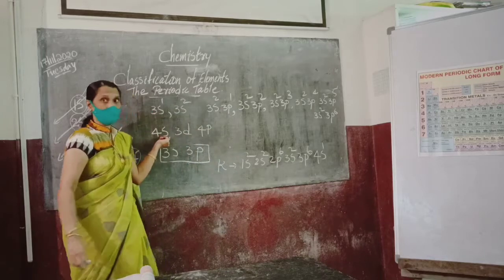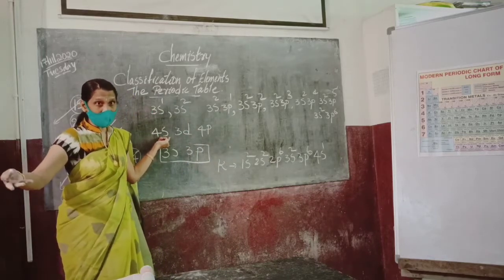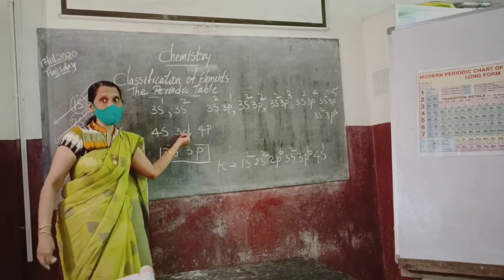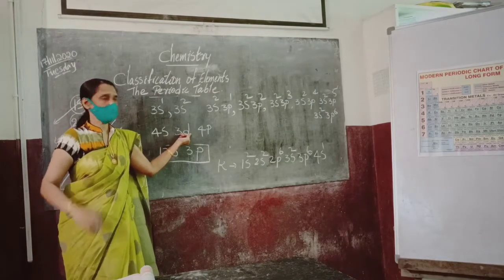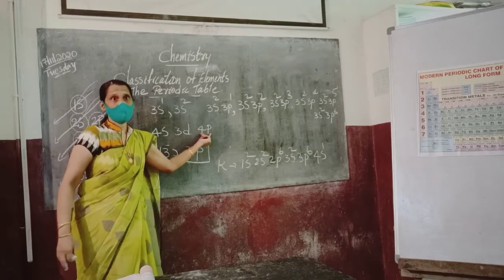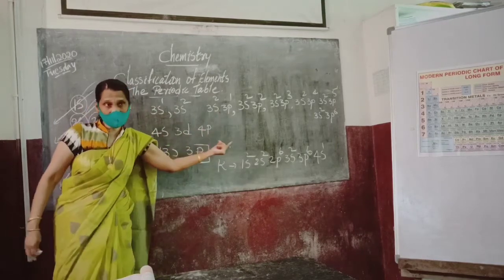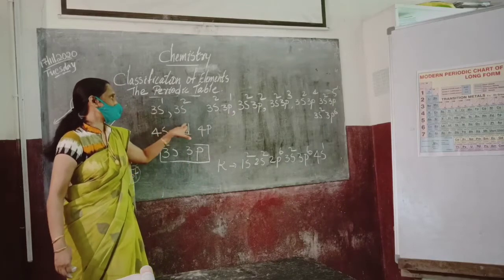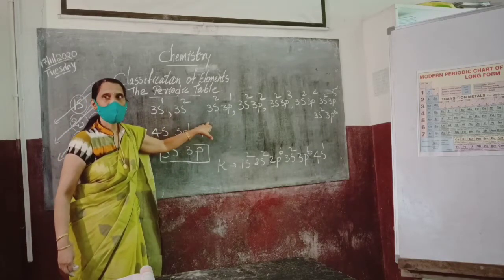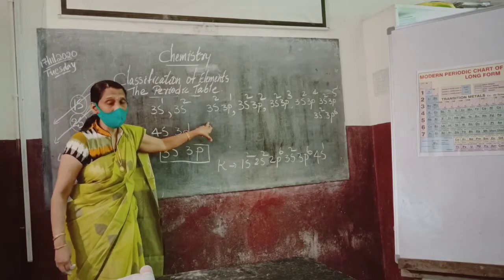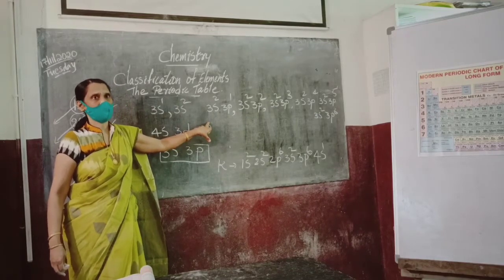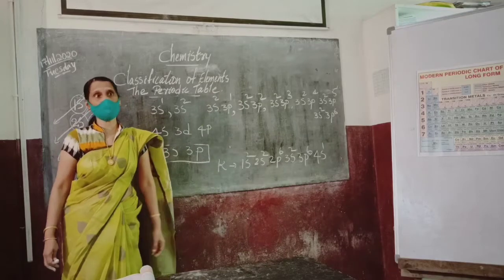So see, how many electrons, how many possibilities are there? 4s1 and 4s2. Like that, for d, how many possibilities are there? 10 possibilities. For p, 6. So how many elements are possible? 18 elements. 2 plus 10 plus 6. How many elements can come in the fourth period? 18 elements. So like that we can discuss the next periods also.